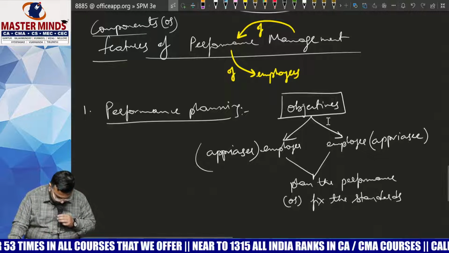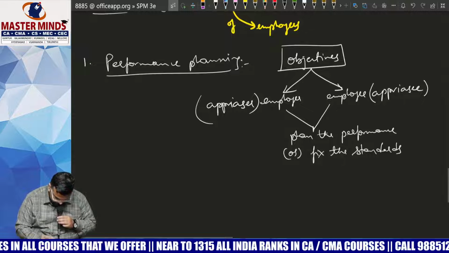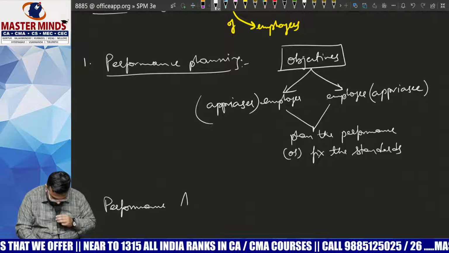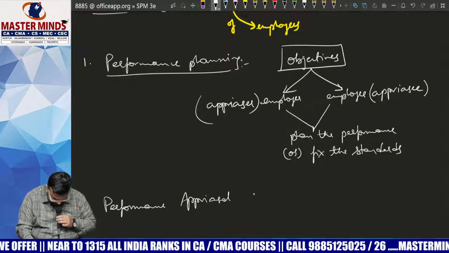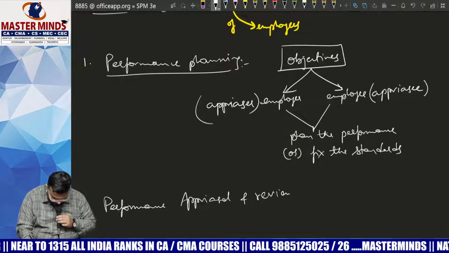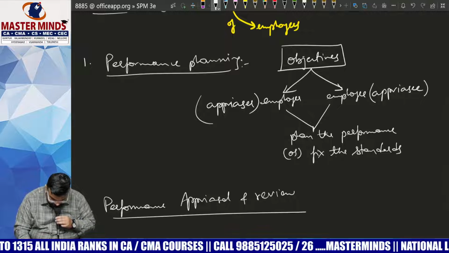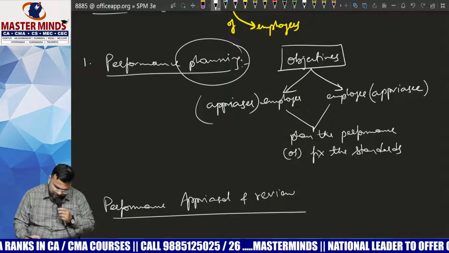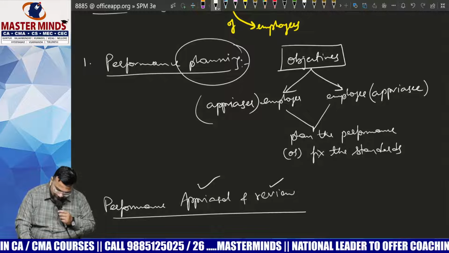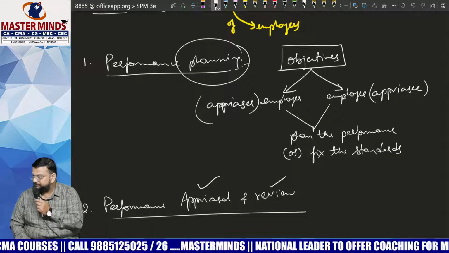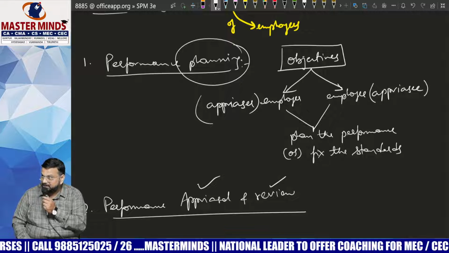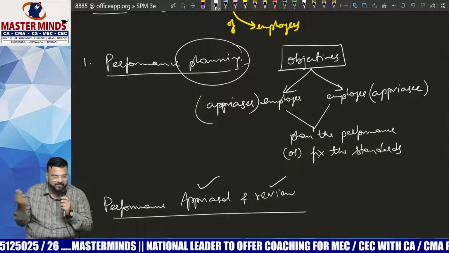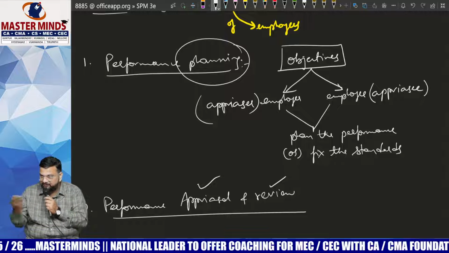The second point will be your performance appraisal. And I think I have already explained what is meant by performance appraisal and review. Isn't it, Ra? Both go hand in hand. And once you have planned, then once the actual work starts, what we will do? We will appraise and we will review from time to time. Am I clear? Once we have set standards and once the classes start, from time to time for each chapter, they will appraise and they will review.